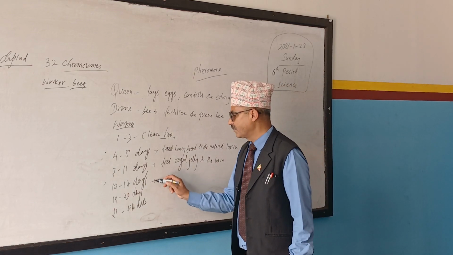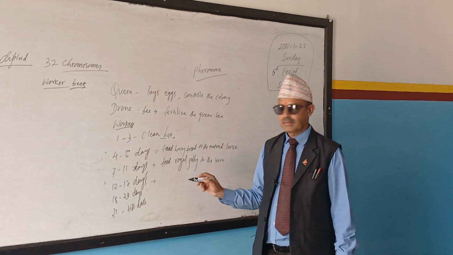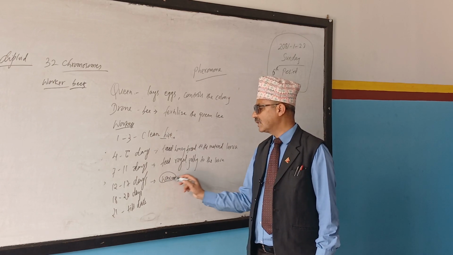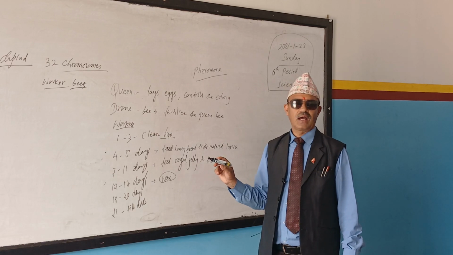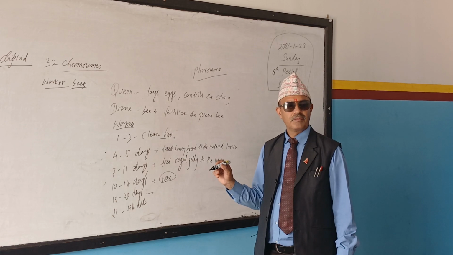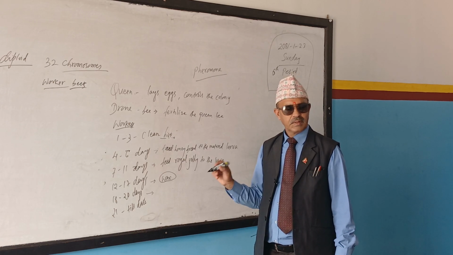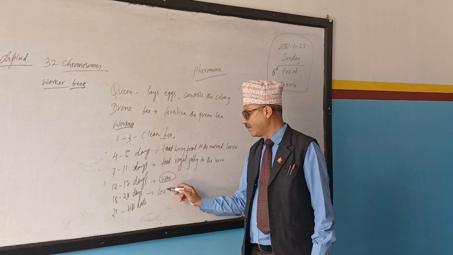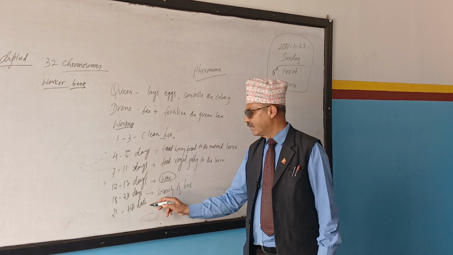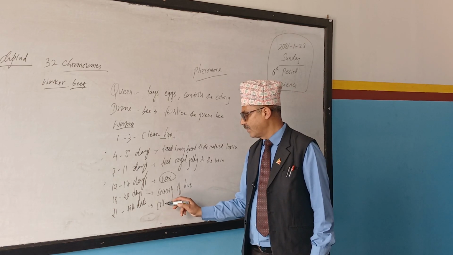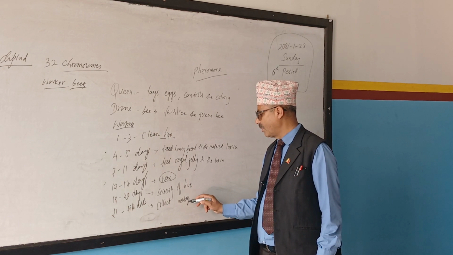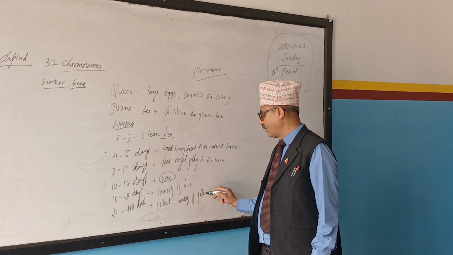12 to 17 days. Develop 4 pairs of wax glands, producing wax to seal the combs and increase them. So wax production is there. They maintain the hive also. 18 to 20 days. Sting glands. They protect the beehive from enemies with their poison glands. And 21 days onward, they collect pollen and nectar from flowers and surroundings, in outdoor time.